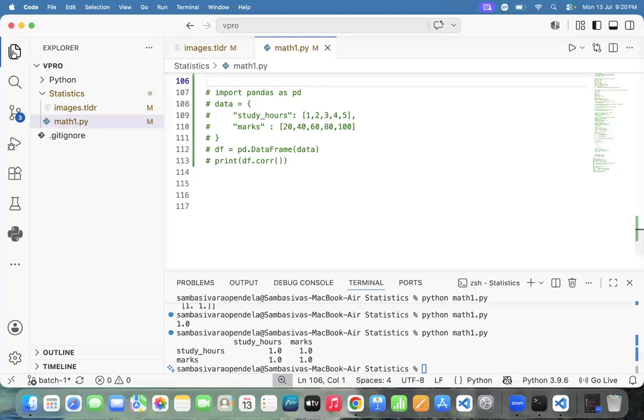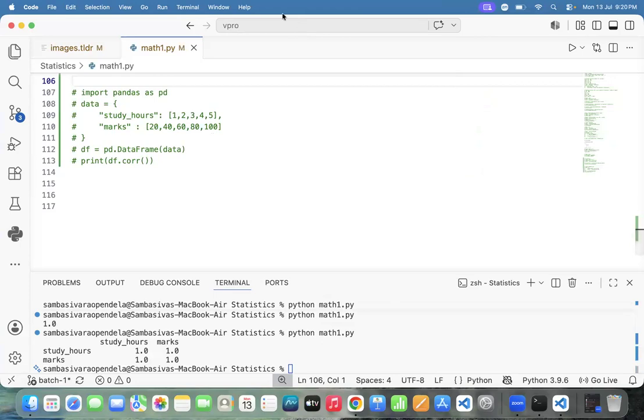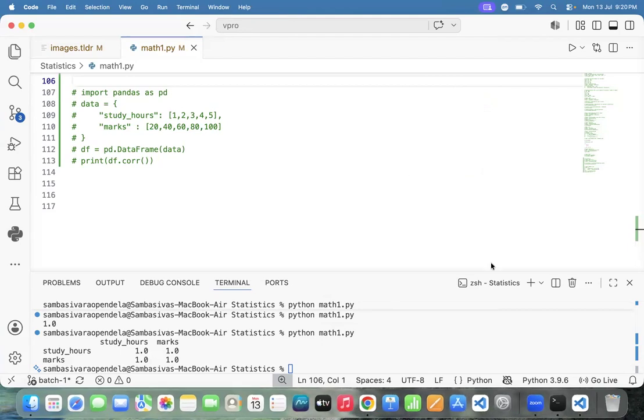Team, once done, can I go to another example? Anil, any question on correlation? Negative correlation, sir.